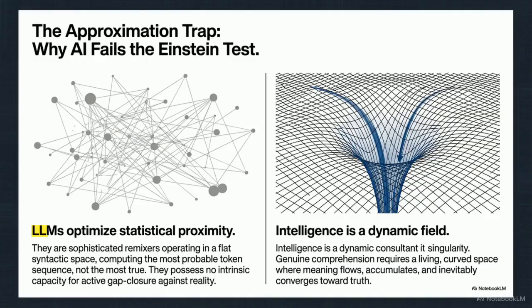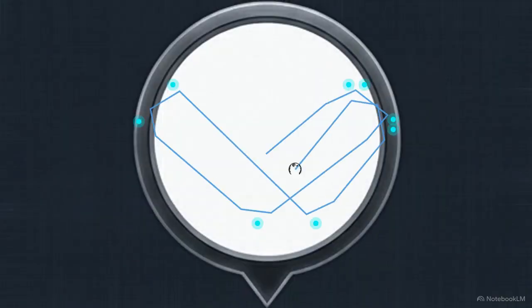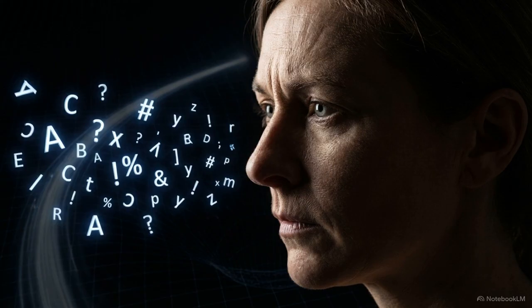On the left, language models optimize for statistical proximity in a flat syntactic space. But on the right, genuine intelligence requires a curved living space where meaning converges on an objective truth. Imagine if human conversation worked like that flat grid. Every time we spoke, we would endlessly bounce between loosely associated words, drifting from topic to topic without ever managing to land on shared facts.